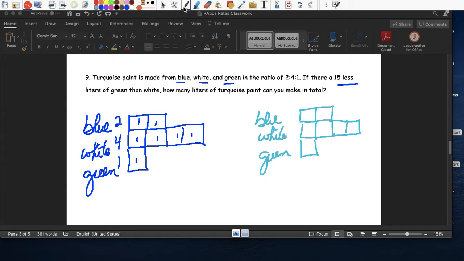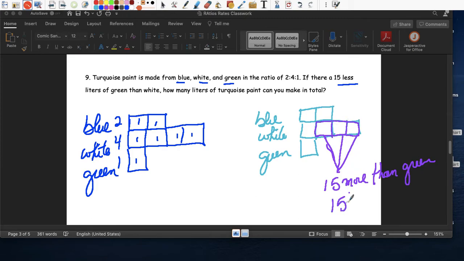So 15 less green than white, it means that these 3 boxes, esta caja, this box, and this box, this is the 15 more than green. Okay, es 15 menos que blanco o 15 más que verde. Es lo mismo de cualquier manera. So you can think of it that way as well. 15 more than green. Right, so I'll put this in this fuchsia color, I think.